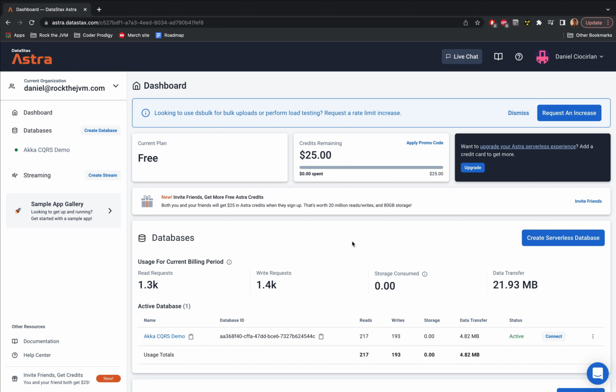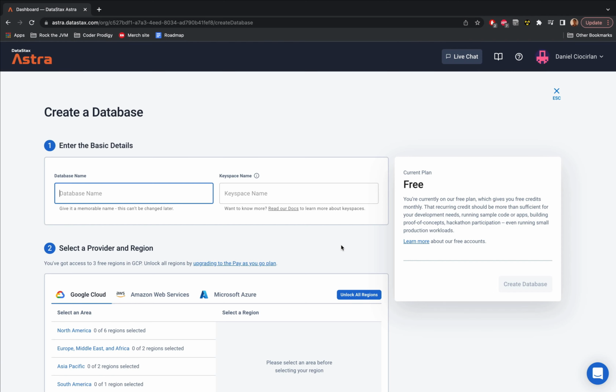I already have one because I created one in preparation for this video, but for this particular recording, I'm going to create a fresh one. So I'm going to click this button to create a serverless database, and I'm going to follow this little wizard. The database name is going to be, let's say, RocktheJVM CQRS demo. And a key space name, I'm going to start with RocktheJVM, but we are going to add all the key spaces, including Akka, reservation, and hotel for our database.